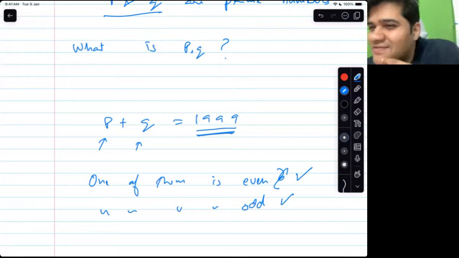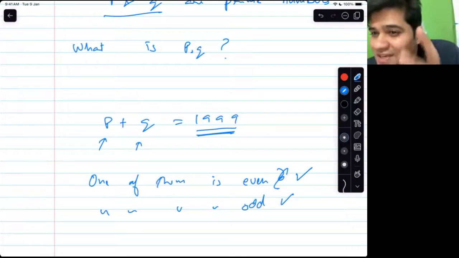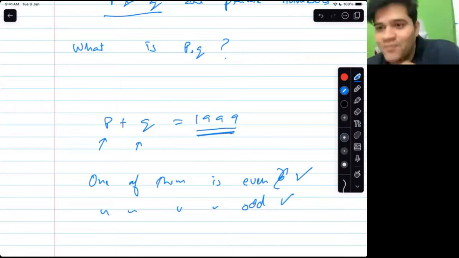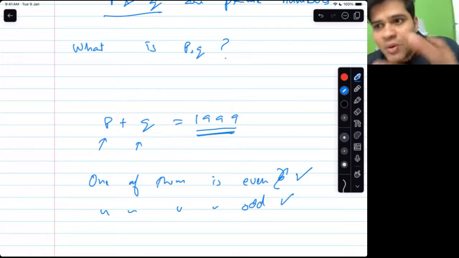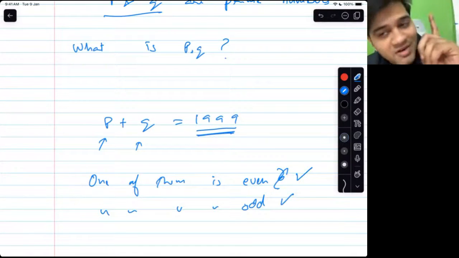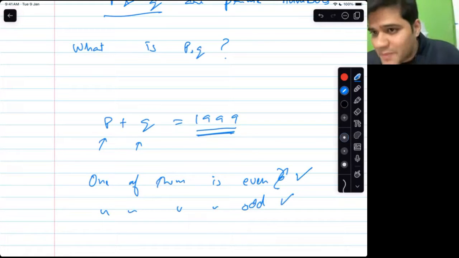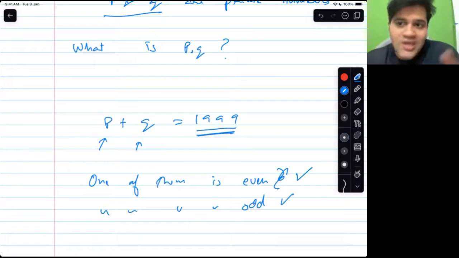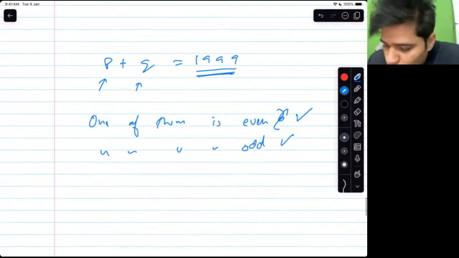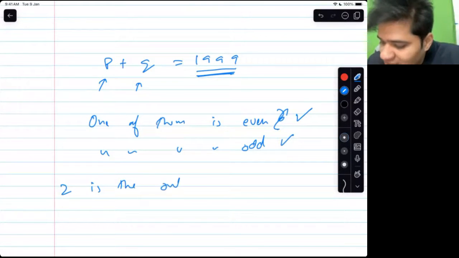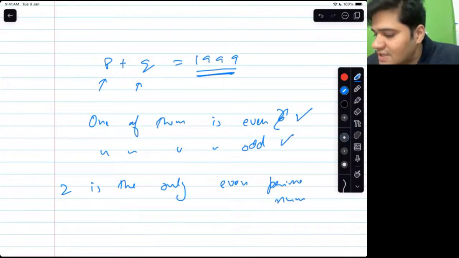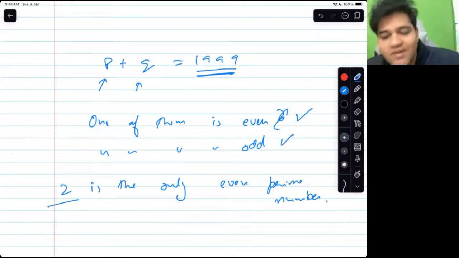But what about 2 itself? 2 is the only even prime number. When I say that even numbers can't be prime numbers because they will get divided by 2, that is true. What about 2? 2 is a prime number because it gets divided by only 1 and 2. In fact, 2 is the smallest prime number and 2 is the only even prime number. So a slight trick in the question actually.